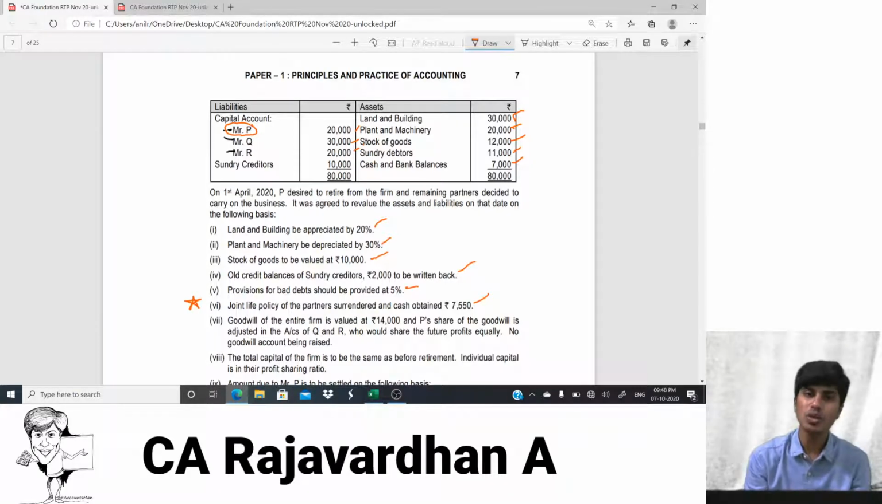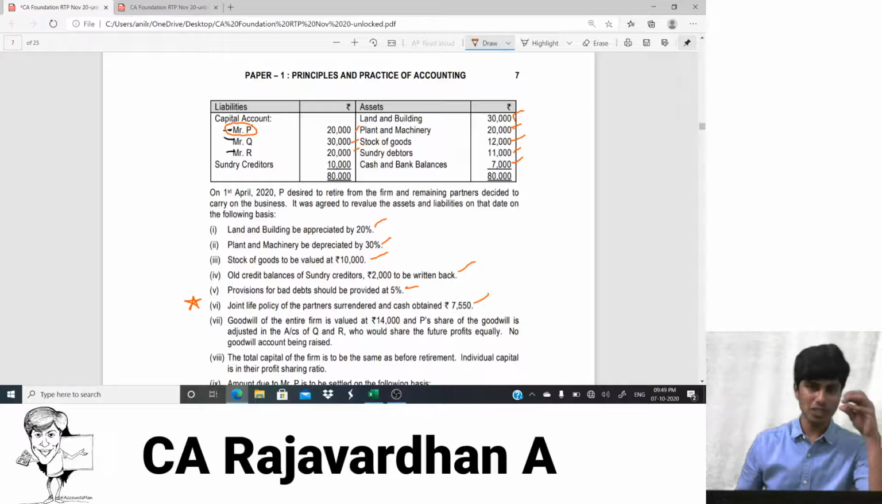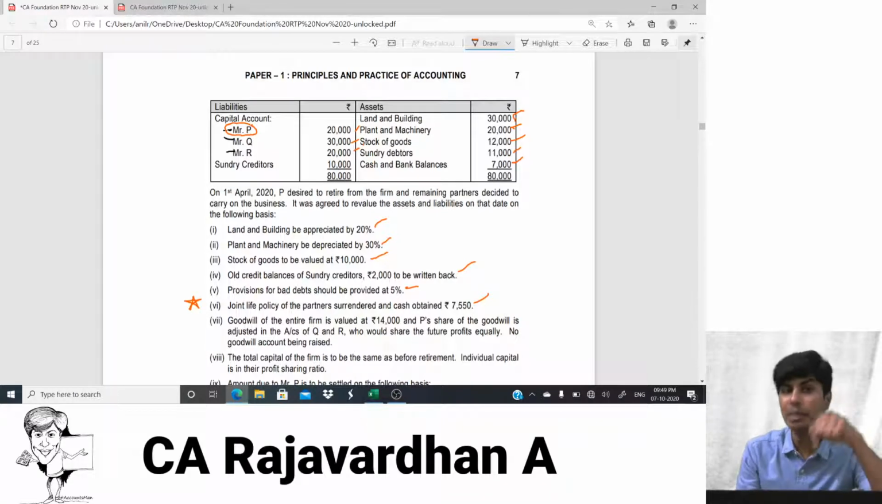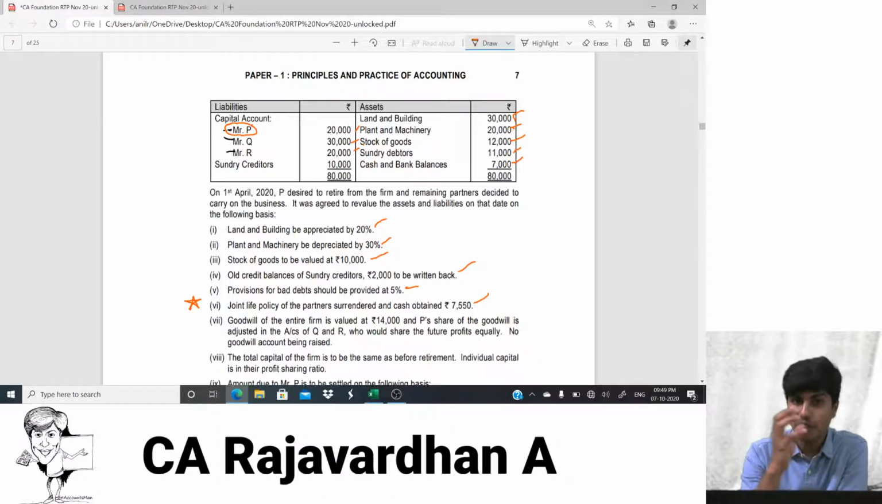So the firm would take a policy jointly on the lives of all the partners. This is not the LIC policy that is taken by the wife of the partner. No, no, no. This is the policy taken by the partnership firm. The premium will be paid by the partnership firm, and P, Q and R are the lives covered. The partnership firm takes the policy and pays the premium.